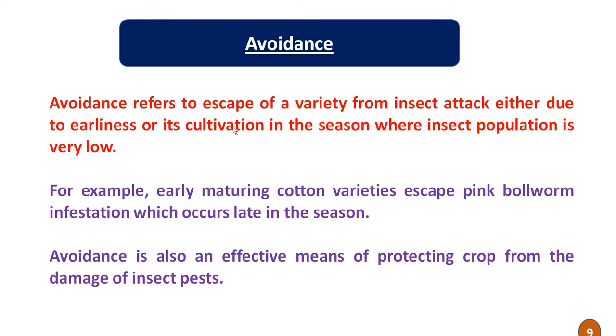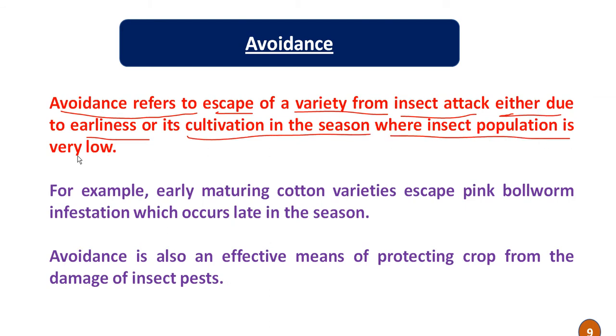And the last one is avoidance. Avoidance refers to escape of a variety from insect attack, either due to earliness or its cultivation in a season where the insect population is very low. This is the simple mechanism by which the main season of an insect pest attack is avoided. For example, early maturing cotton varieties escape pink bollworm infestation, which occurs late in the season.